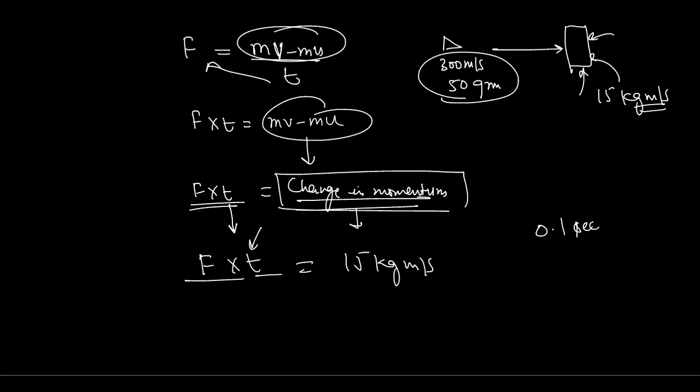Tell me, how much force will be applied if this time duration is 0.1 second, meaning this bullet only takes 0.1 second to stop? Then how much force will be applied by the bullet on this wood? Zero? No. Why zero, beta?